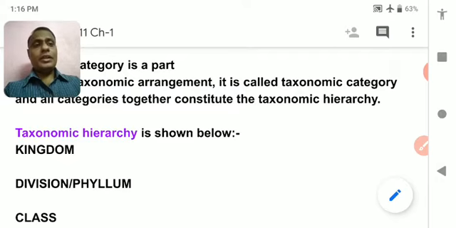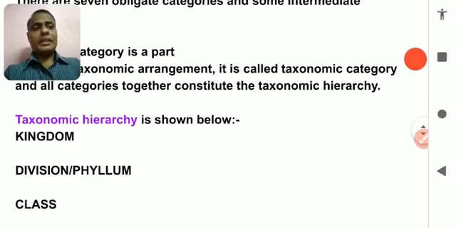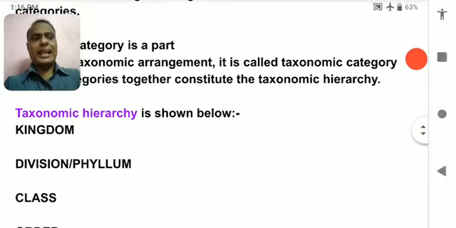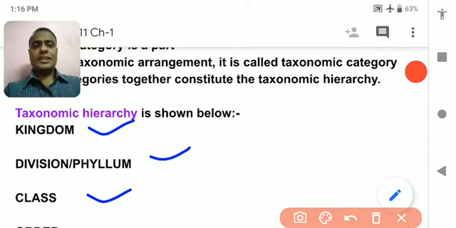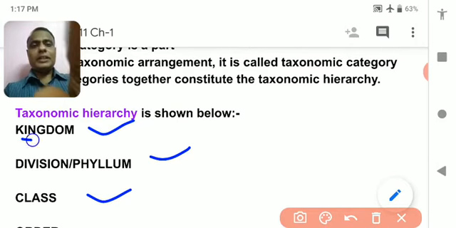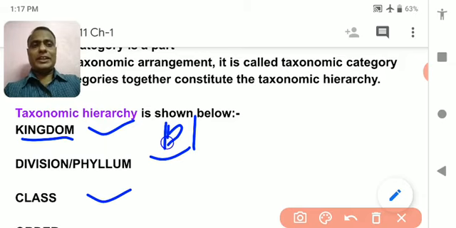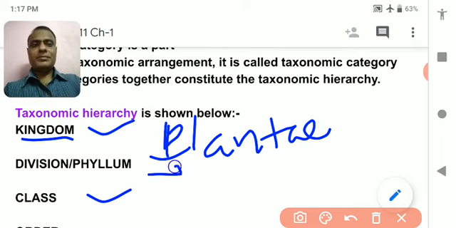Understood? So these are the different taxonomical hierarchy or different categories under which an organism is categorized. If I take a single organism, as I have given the example of the human being, or in the case of a plant, that is the mango plant, the kingdom of the mango is Plantae. They belong to kingdom Plantae. Division, they are Angiosperm.